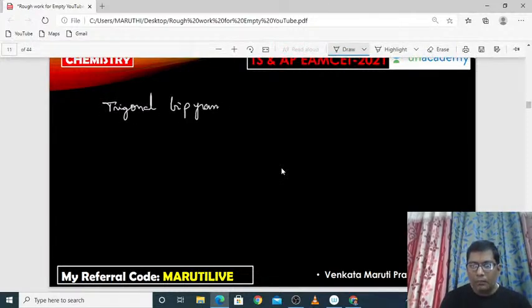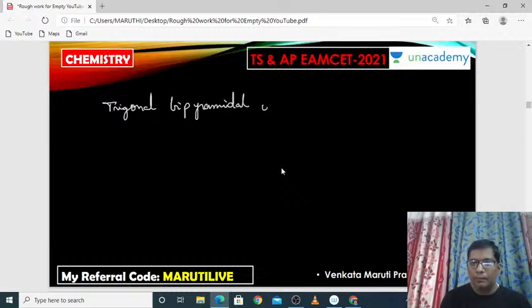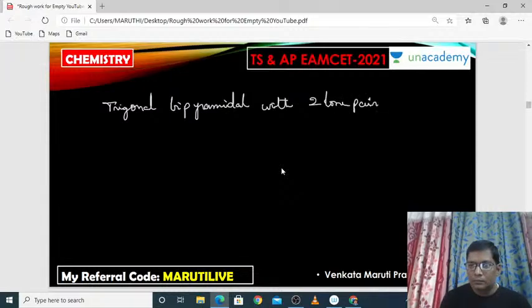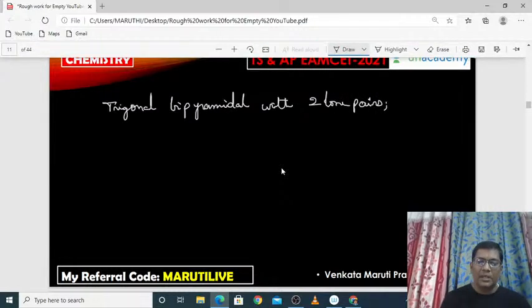Trigonal bipyramidal with how many lone pairs? With 2 lone pairs. Trigonal bipyramidal with 2 lone pairs, right? Or otherwise simply it is called which shape? T shape. See here, it is Cl.